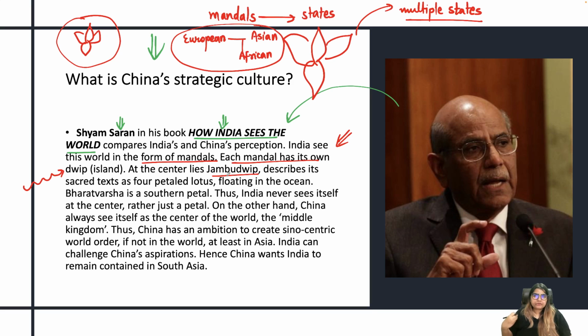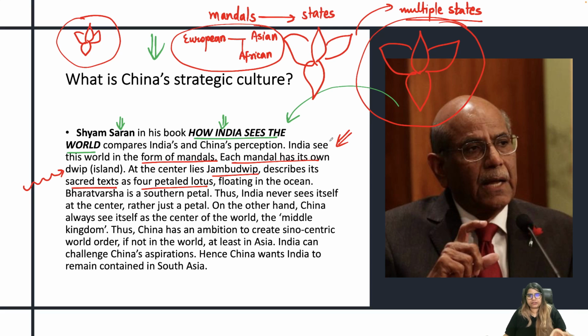And he describes that this same idea has been described in our sacred texts as a four-petaled lotus. So in our ancient Indian texts also, it has been mentioned that there is a Jambu Dweep at the center of this world, and that is the four-petaled lotus, which is floating on the planet Earth.